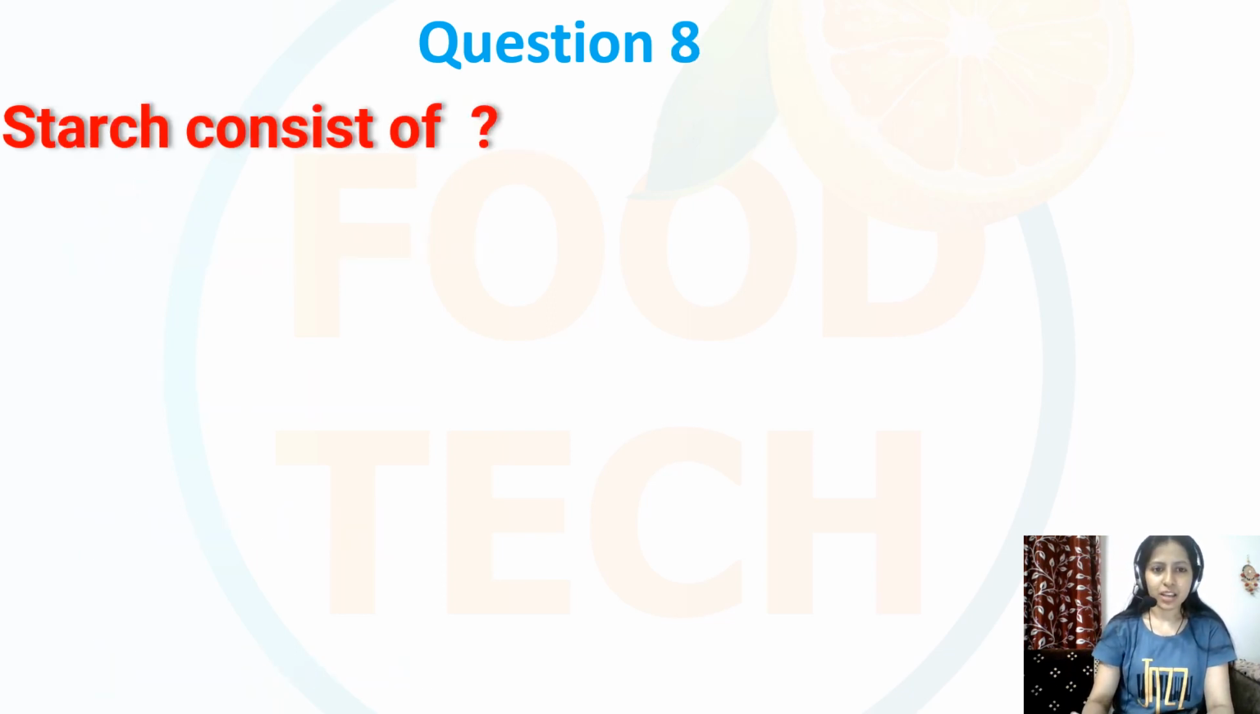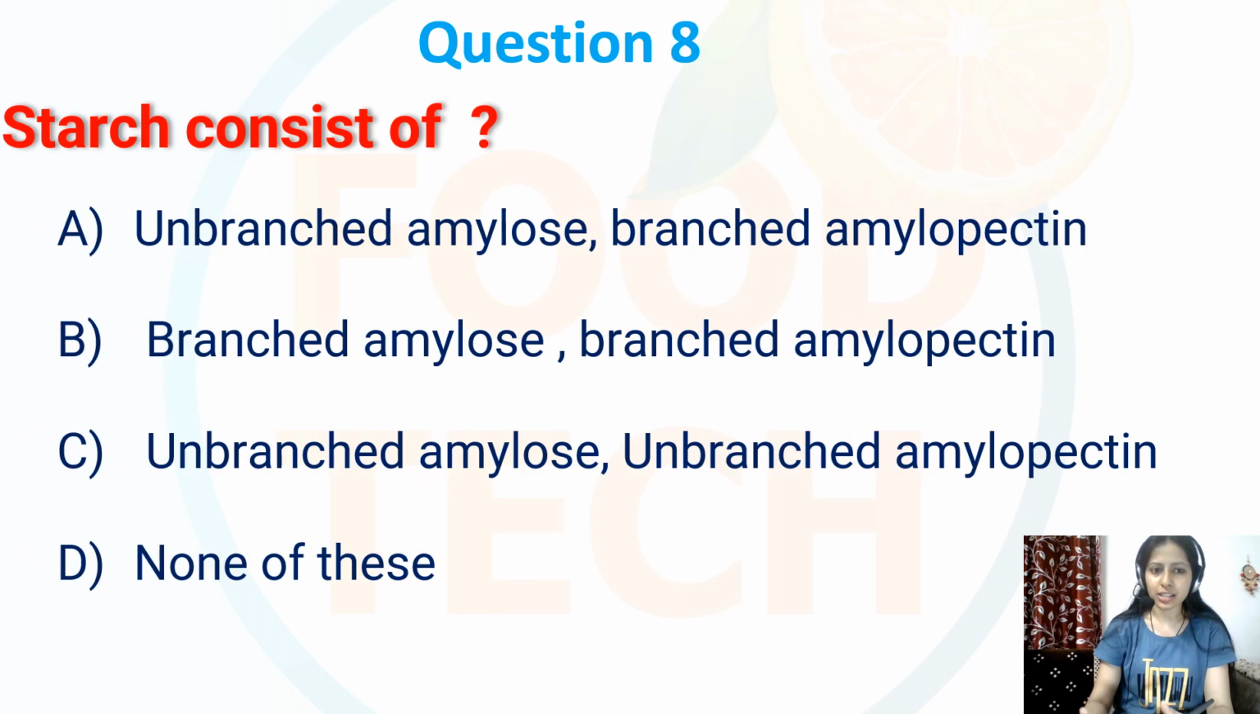Question number 8. Starch consists of. So options are unbranched amylose, branched amylopectins, branched amylose, and branched amylopectin, or unbranched amylose, unbranched amylopectins, or none of these. Actually, starch, it consists of unbranched amylose and branched amylopectins. The correct option is option number A. Actually, this amylose, it is unbranched form of starch, and this amylopectin, it is a branched form of the starch. So over here my correct option will be option number A.